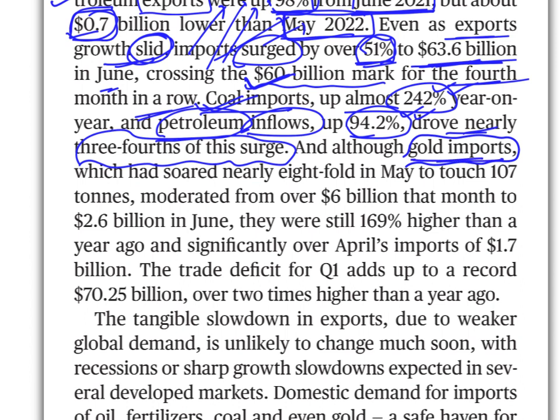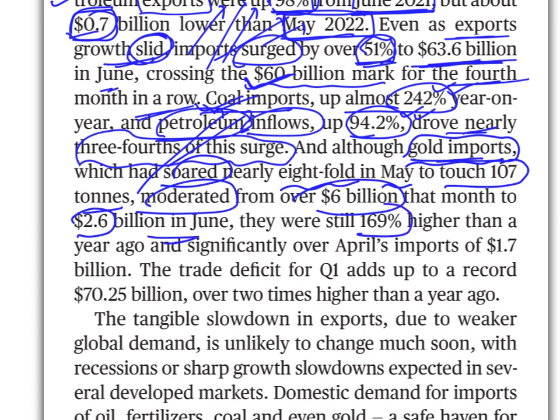Although gold imports, which had soared, means again went up, just like surge, nearly 8-fold in May to touch 107 tons, moderated from over $6 billion that month to $2.6 billion in June. They were still 169% higher than a year ago, and significantly over April's imports of $1.7 billion.